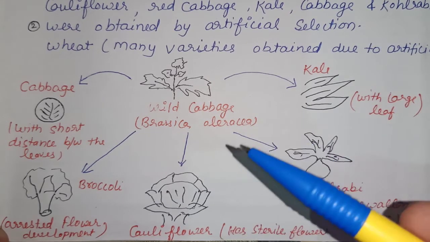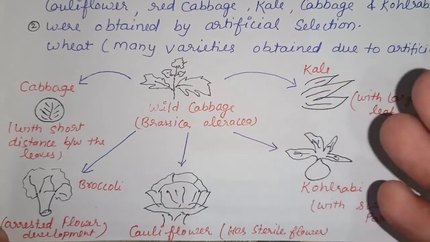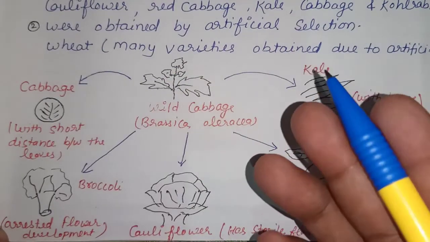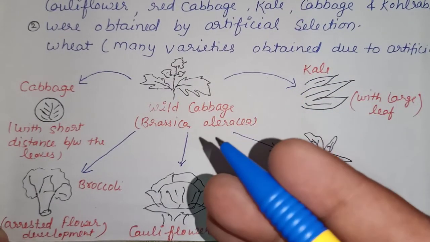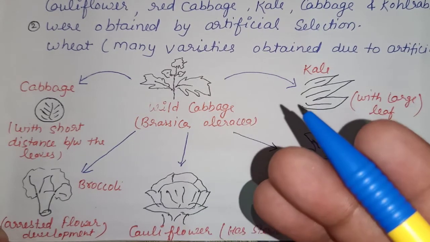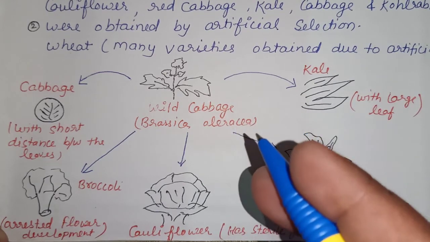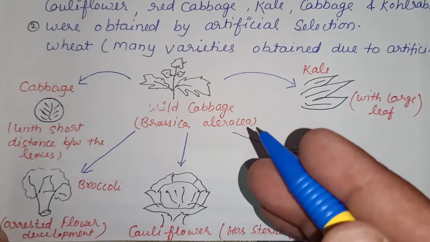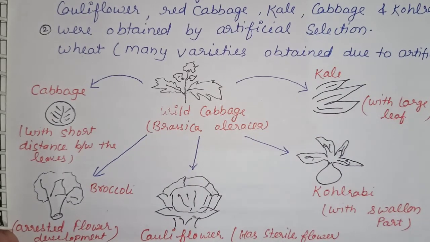The ordinary cabbage, broccoli, cauliflower, kohlrabi and kale look so different from their ancestor wild cabbage that if people had not seen it being done with their own eyes, they would never have believed that vegetables having such different structures can evolve from some ancestral vegetable plant. So the topic evolution by stages is completed.